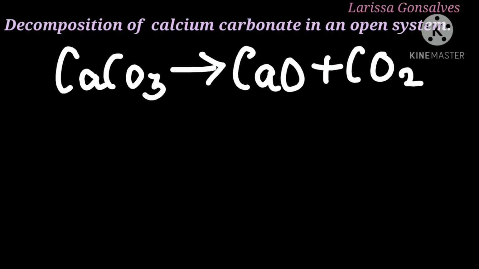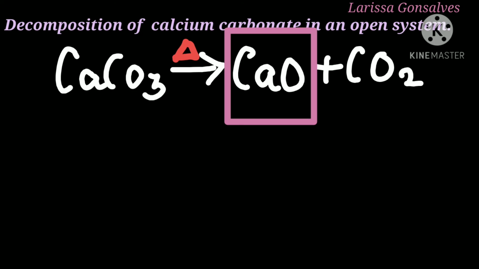So you can write the general representation for the decomposition of calcium carbonate in an open vessel as CaCO3 in the presence of heat gives calcium oxide, that is CaO, and carbon dioxide, that is CO2. But when you write the same reaction in a closed vessel, you will have to put double arrows.